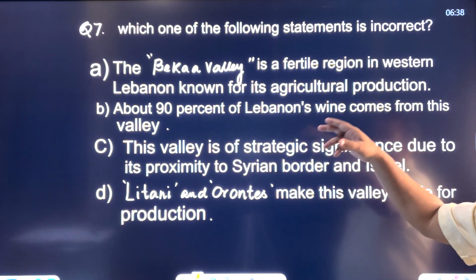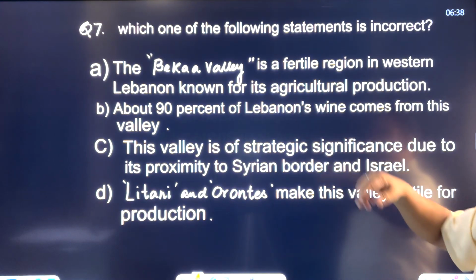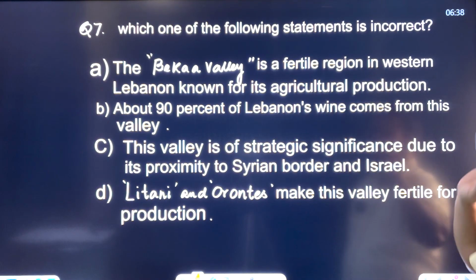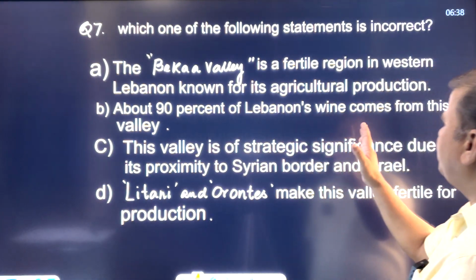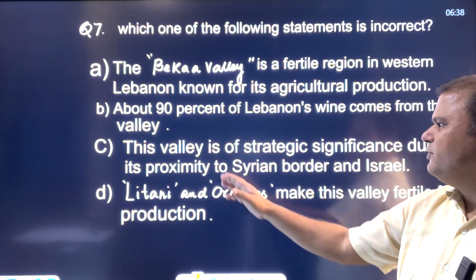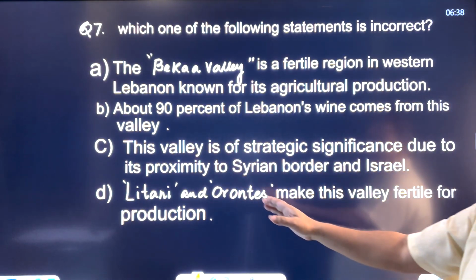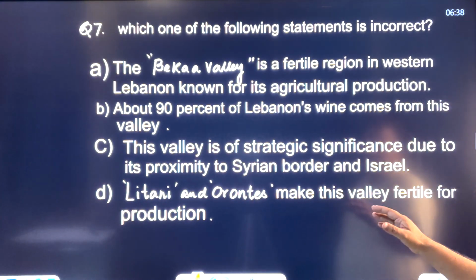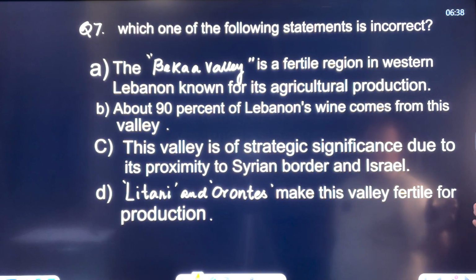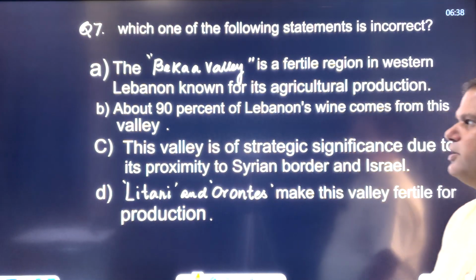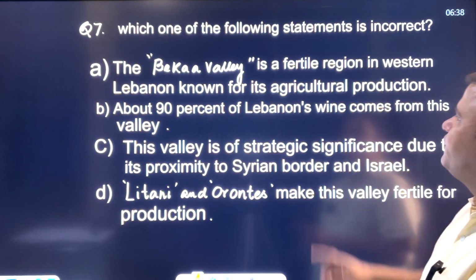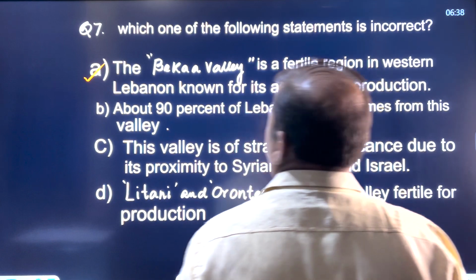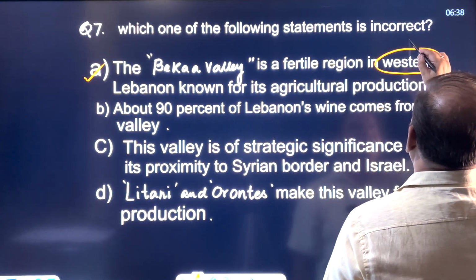Now, this is also another question which pertains to the West Asia conflict. The Bekaa Valley is a fertile region in western Lebanon known for its agriculture production. About 90% of Lebanon's wine comes from this valley. This valley is of strategic significance due to its proximity to the Syrian border and Israel. And Litani and Orontes, these are rivers, make this valley fertile for production. Everything is correct, but the first statement is incorrect. It's not in western Lebanon that the Bekaa Valley is present. It is present in eastern Lebanon.